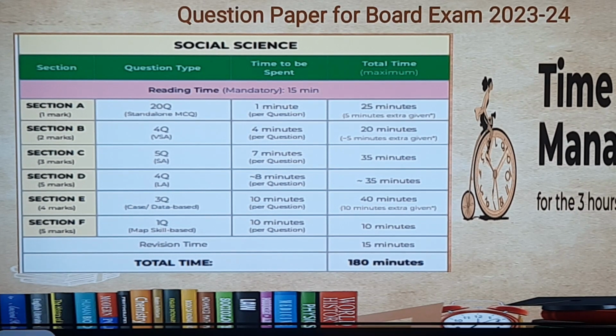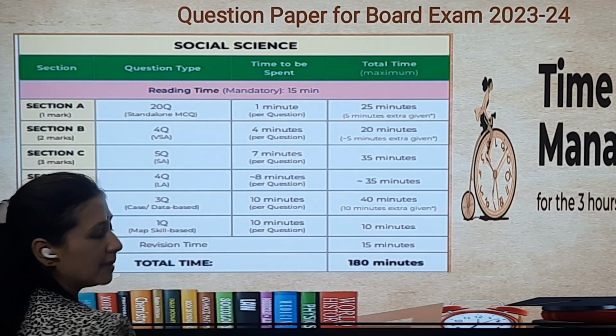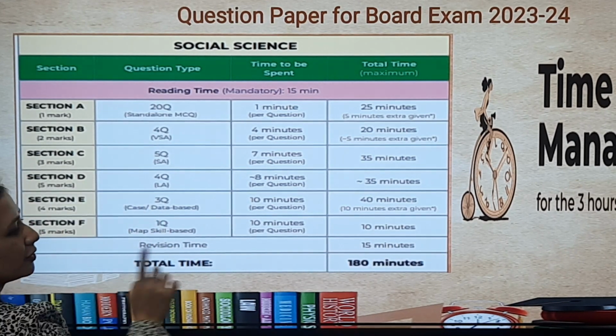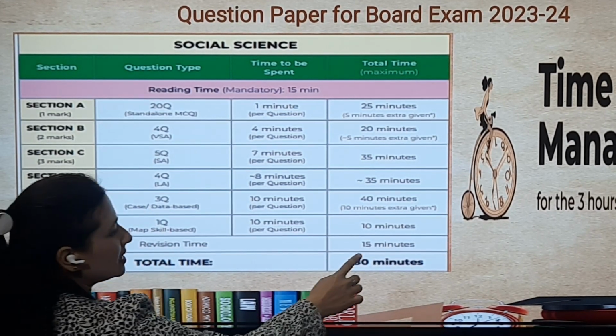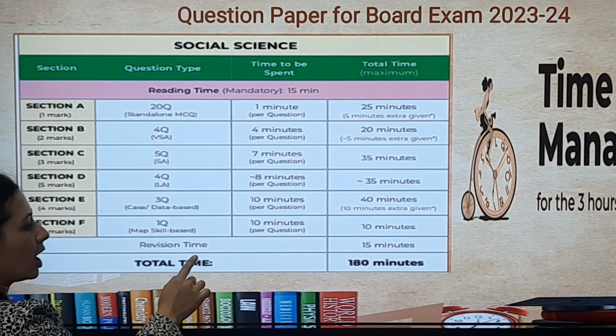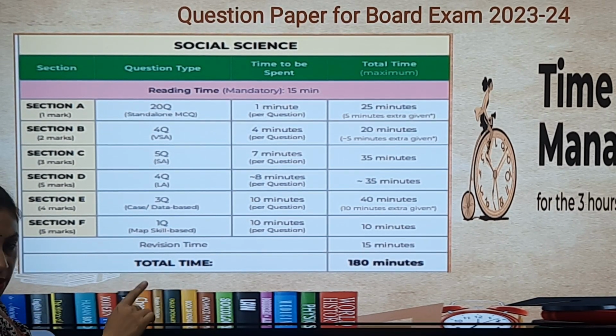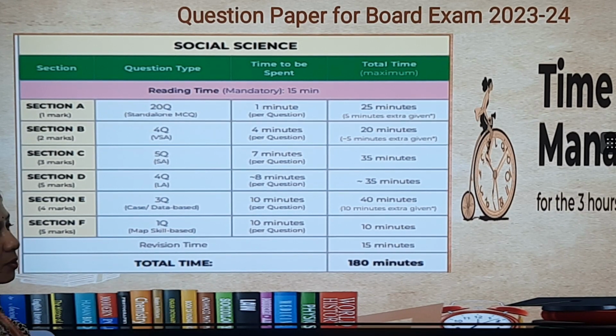Section F, that is a map-based question. 10 minutes per question you should give. So that will be your 10 minutes. And revision time is a must. This time you will utilize to check that you have attempted all the questions. Don't leave anything unattempted. Do all the 37 questions which have come in the exam, right?